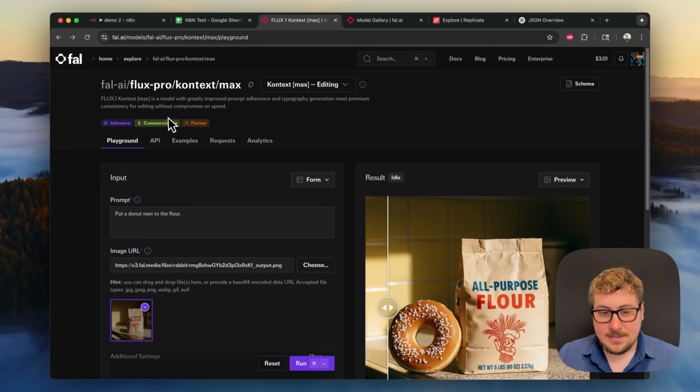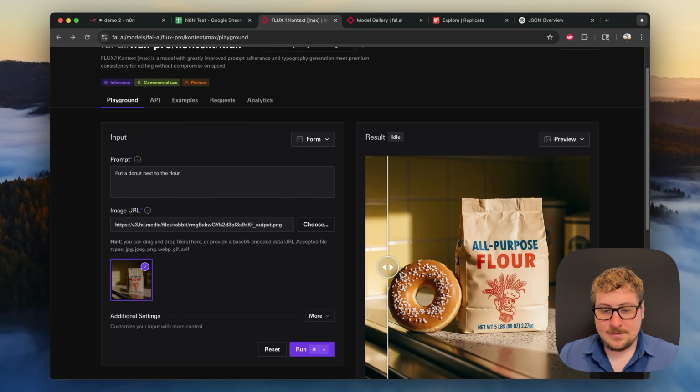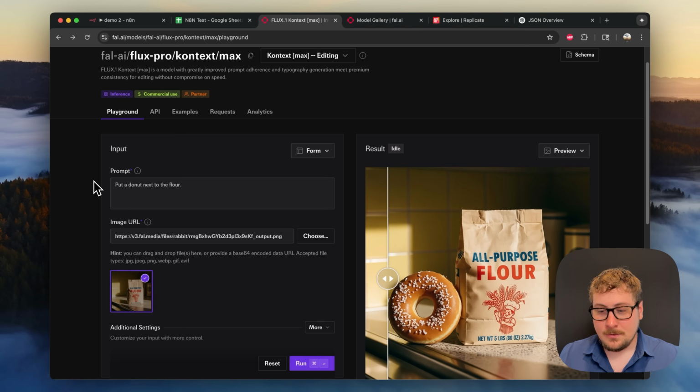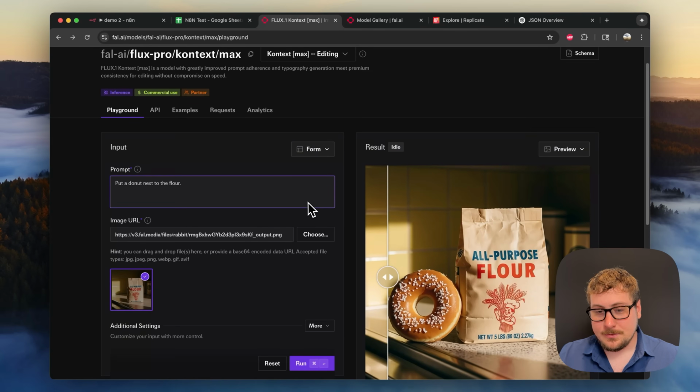So we're going to be on this page. First, they have the playground. So basically the playground is here so you can test the model without actually having to do it in N8N or your code or whatever. So if you want to generate something here, you can just do it by running it. And keep in mind, it will cost you money because you're running this on your own dime, but you're not going to have to subscribe to every service like is very common.